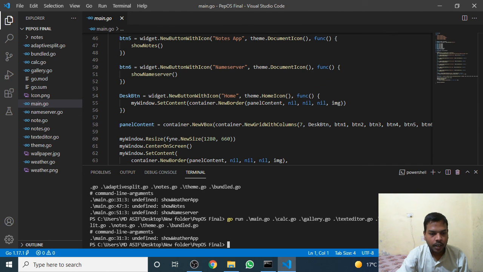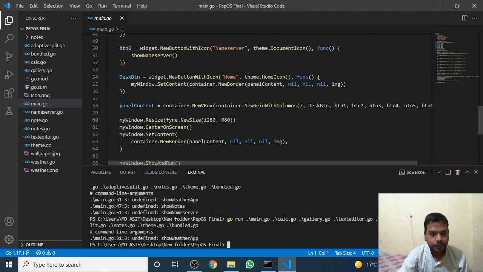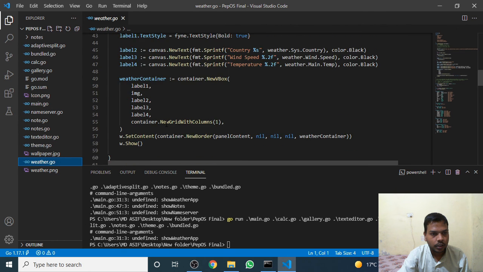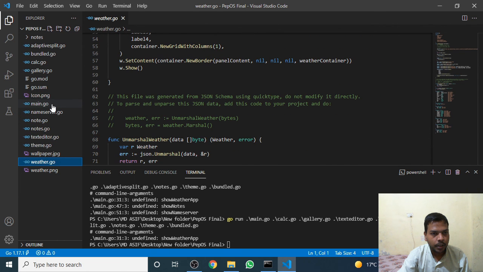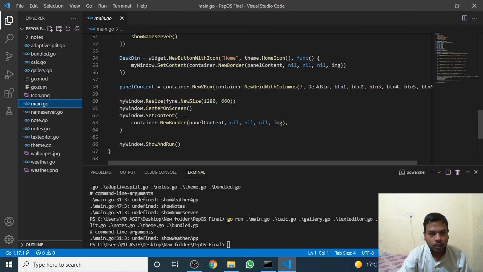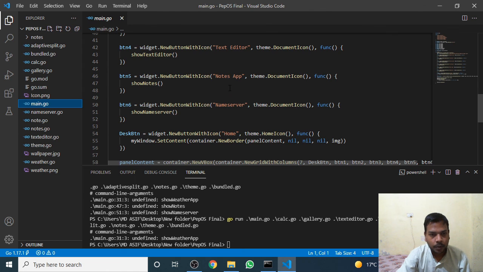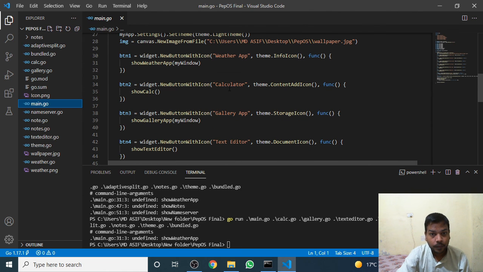It's again showing me an error, that notes.go command line undefined show weather app. Why is it giving me an error in the weather app? Weather.go show weather app. Okay, and inside main.go we are calling show weather app in the first.